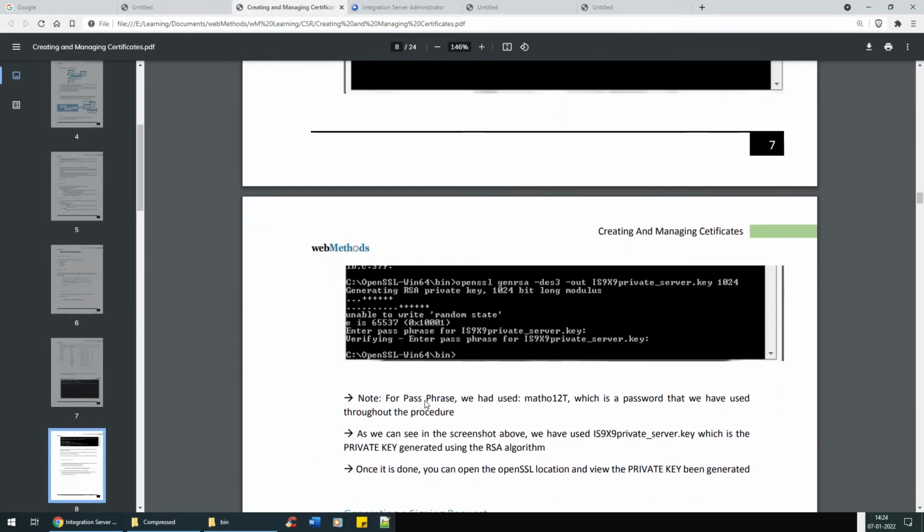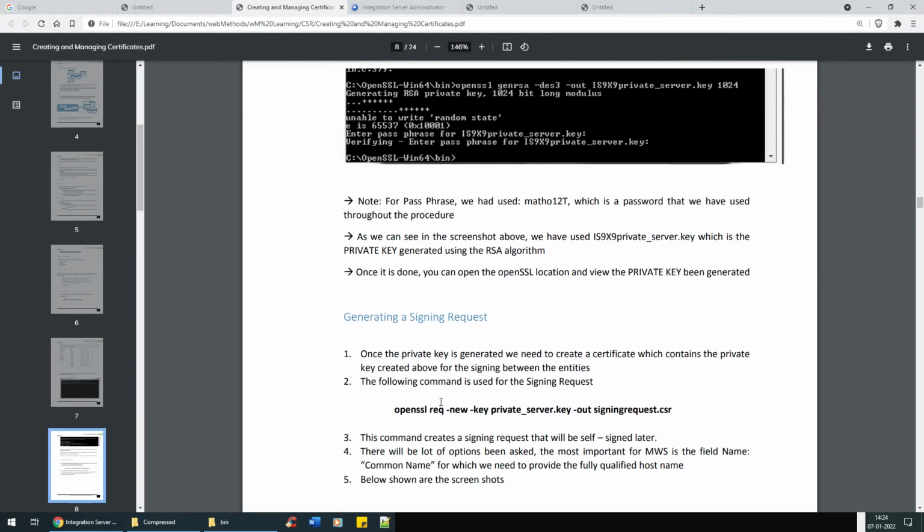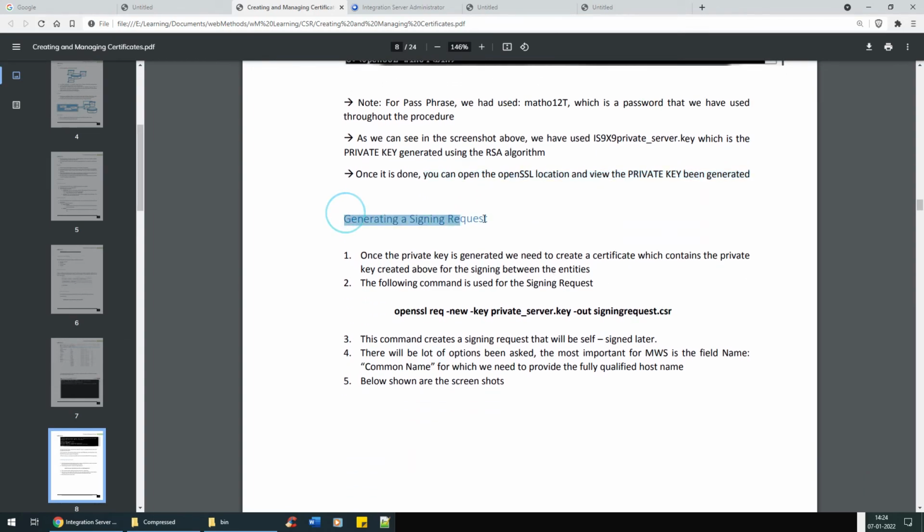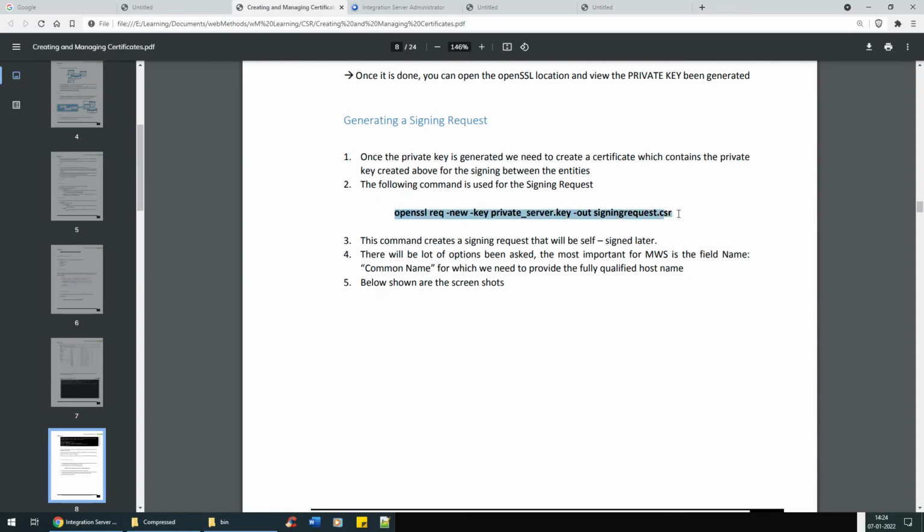So what has happened? It has created this private key, which is nothing but the private key used by the RSA algorithm. Once it's done, you can open the SSL location and view the private key. We have seen this. Now generating a signing request. Once the private key is generated, we need to create a certificate which contains the private key created above for signing between the entities. The following command is used for signing the request. So let's take this and copy it.